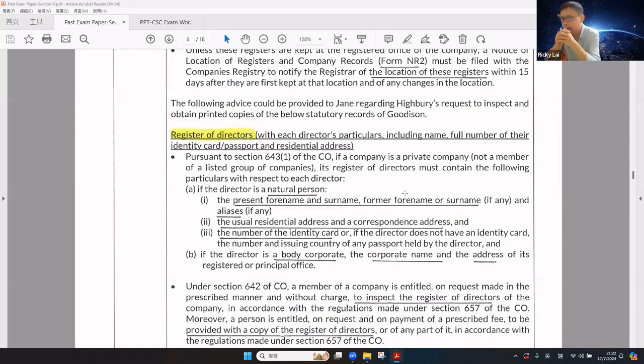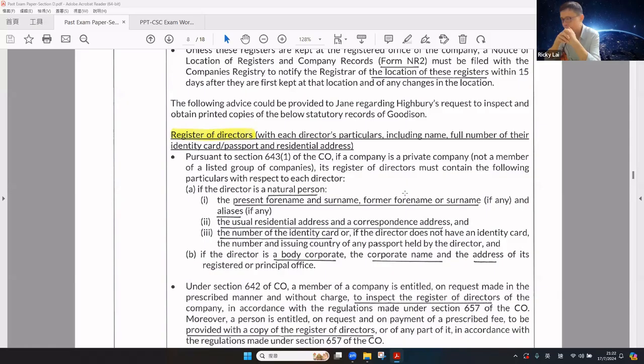Now, first of all, looking at the register of directors. According to the CO, if the company is a private company, this register of directors must include the following: for a natural person, the forename and surname, former forename or surname, and the correspondence address, just because of the new inspection regime, and also the identity card number or passport number, including the issuing country, held by the directors because of the new inspection regime.